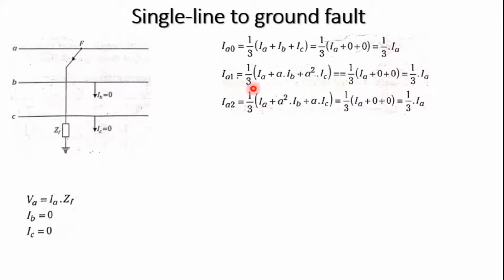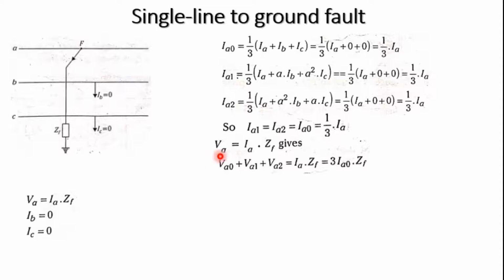Similarly, IA1 is 1 by 3 times (IA plus a into IB plus a square into IC). IB and IC are 0, so we get 1 by 3 times IA. Similarly, for IA2 we get 1 by 3 times IA. So IA1 is equal to IA2 is equal to IA0, that is 1 by 3 times IA. It is understood that the fault consists of all the symmetrical components, positive, negative and zero.